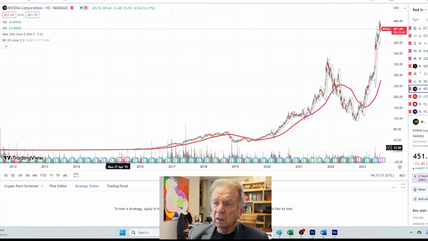This is NVIDIA. Again, riding this, and then in October of 18, we're out. We don't get back in until August of 19. We're out for maybe a week in March of 20, and then we ride this sucker all the way up here until we get out probably in January of 22. Ride it up a little, get out again in April of 22, and we miss all of this. Bounce in, bounce out, get back in, and then in January of 23 we're fully invested. And we've missed all those yellow boxes.